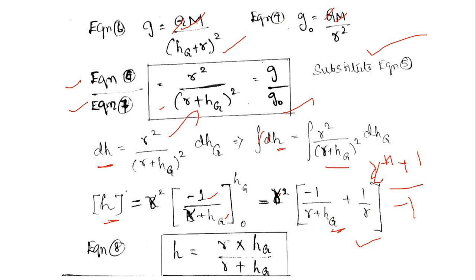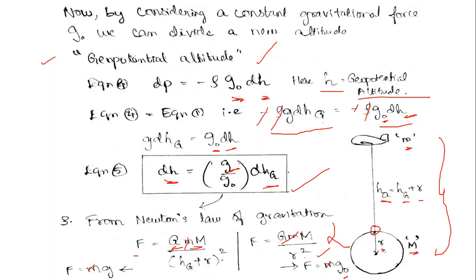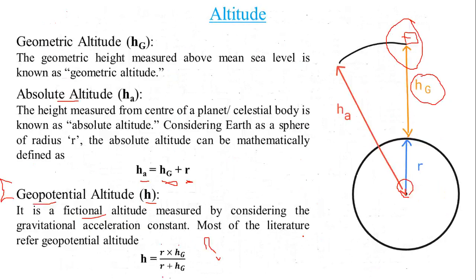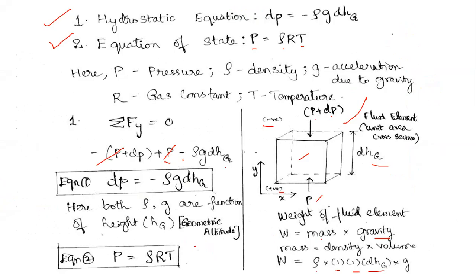So here we have an r square taken out as common. When we cancel out this and this, we get radius times the geometric height remaining in the numerator, while the denominator is the same, radius plus the geometric height. So this is how we obtain the formula of geopotential altitude.